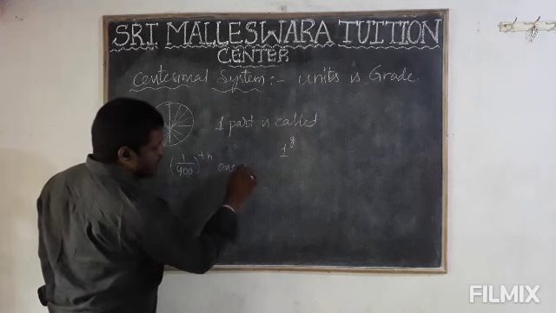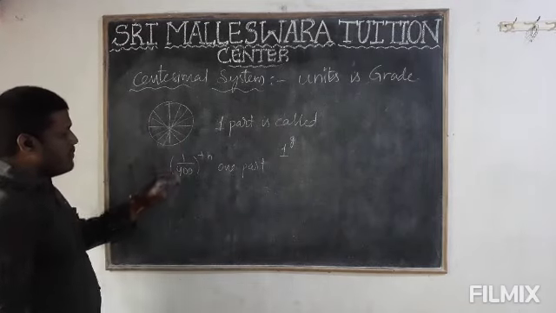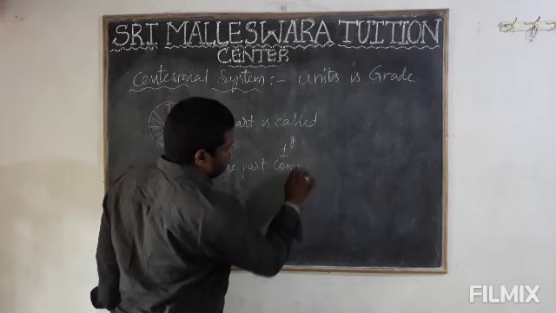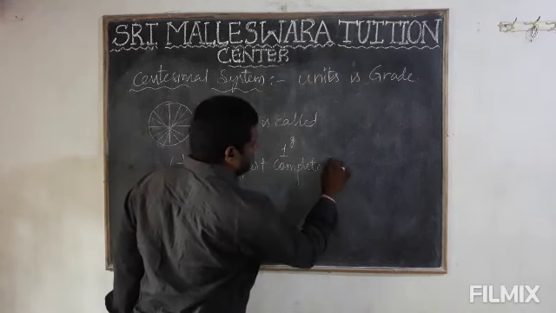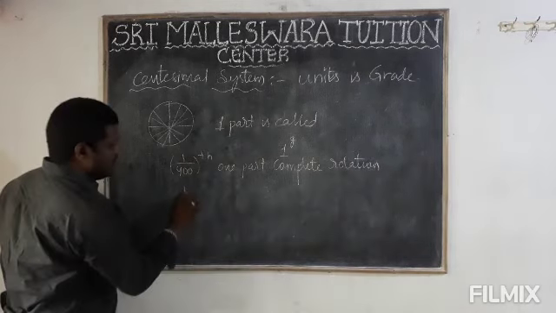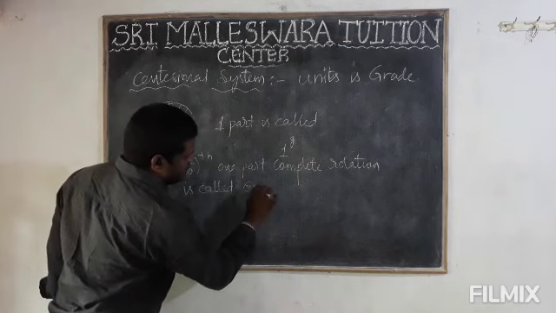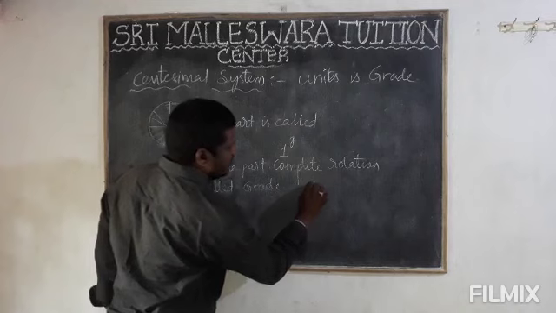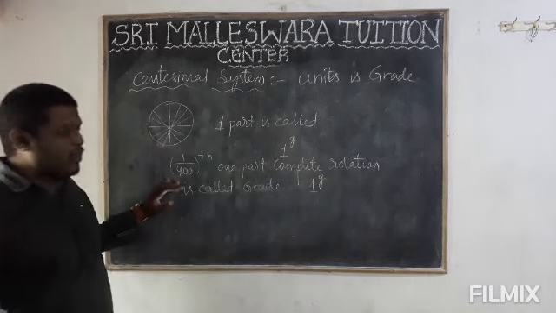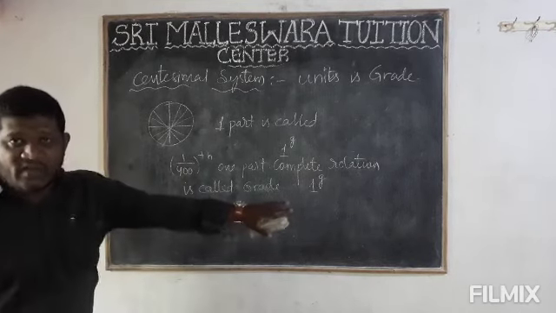1 by 400 part of one complete rotation is called a grade. Okay, it is denoted with 1 g. Got it? 1 by 400 part of a complete rotation is called 1 grade. Okay, so you can get 1 grade, right?